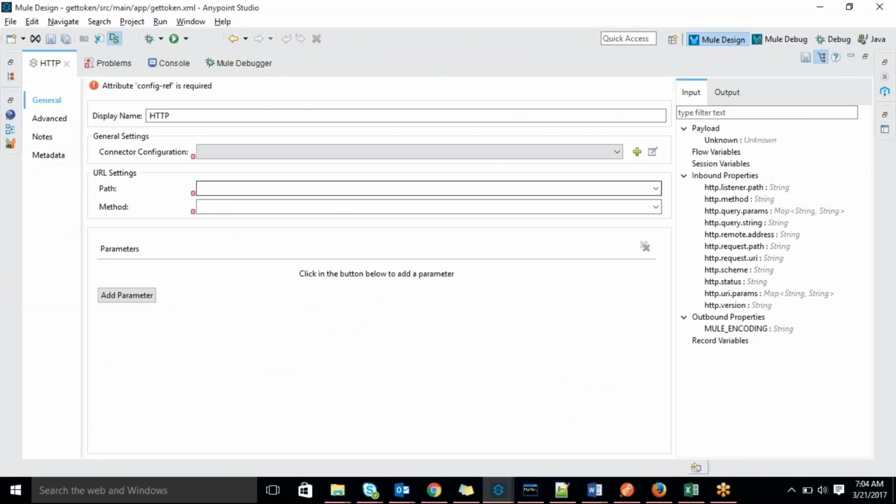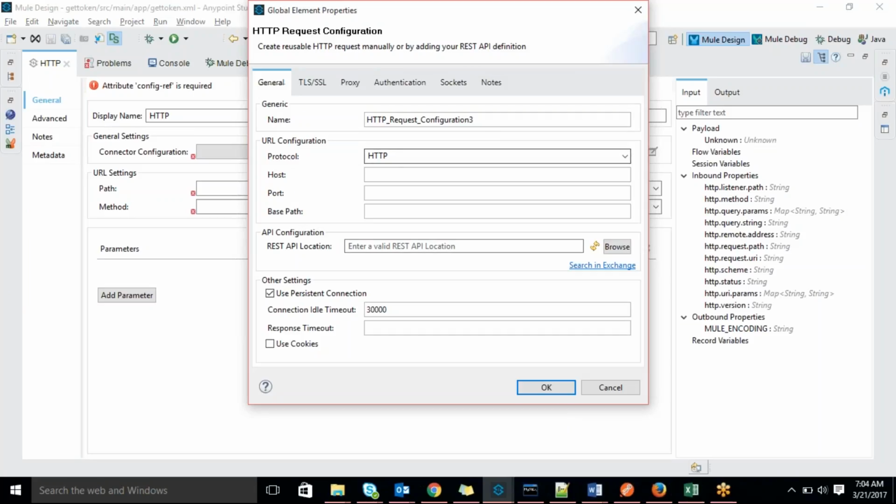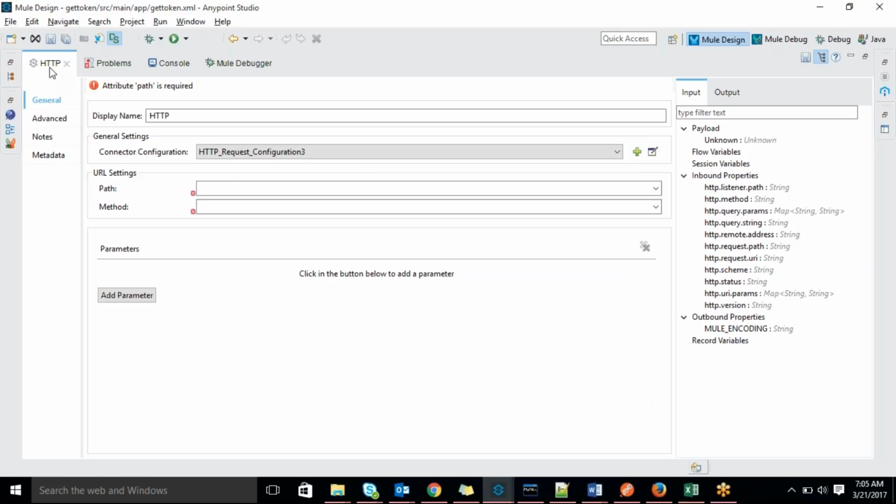HTTPS. We have to pass the URL here, right? We have to pass all parameters in an encoded format. All this we can achieve using this one also, but